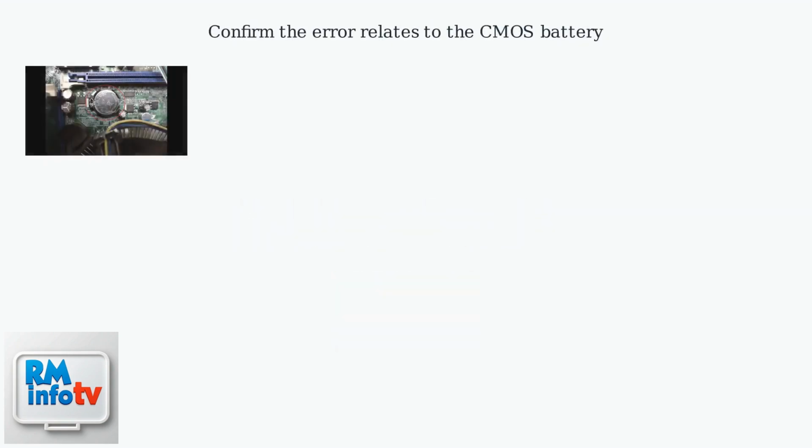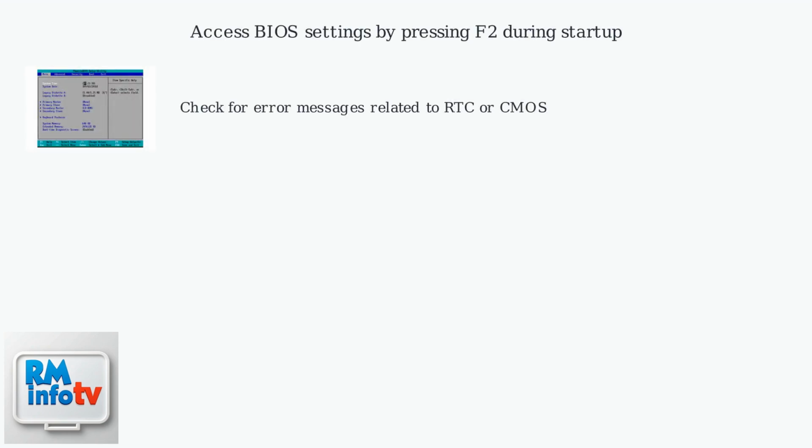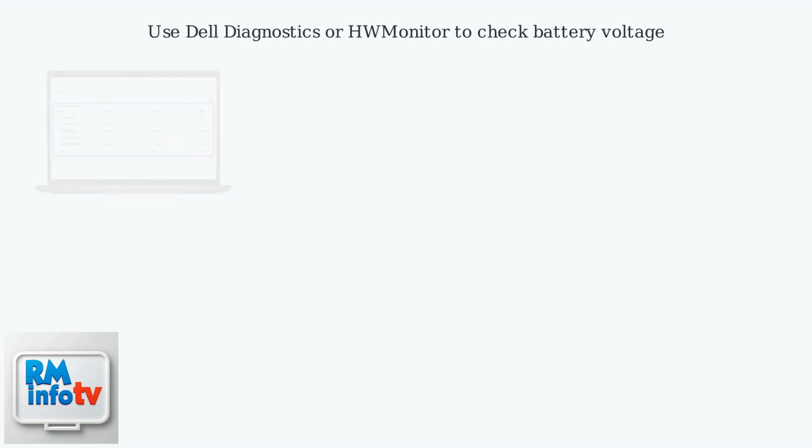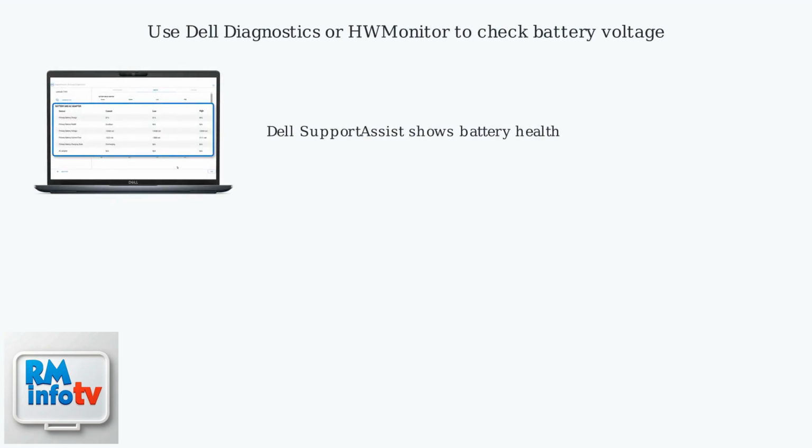First, confirm the error is related to the CMOS battery. Look for symptoms like an incorrect date and time at boot. Access the BIOS settings, usually by pressing F2 during startup, to check for error messages related to the RTC or CMOS. You can also use Dell Diagnostics or HW Monitor to check the battery voltage if accessible. HW Monitor provides detailed information on battery voltage and health.